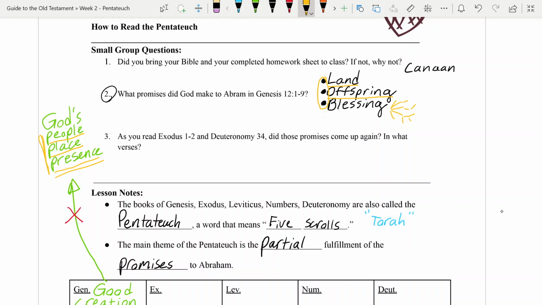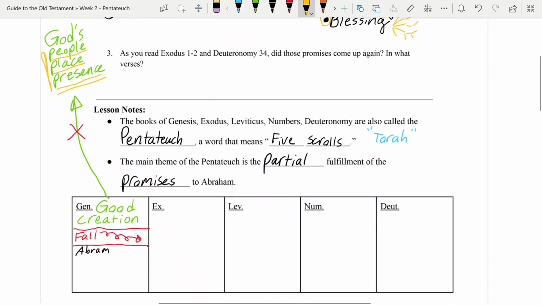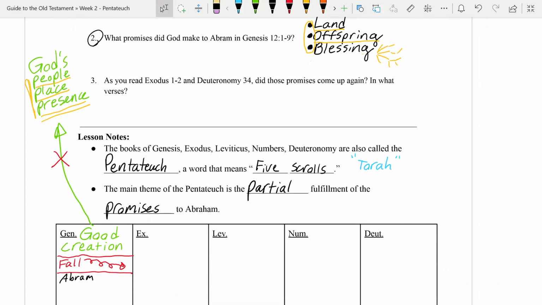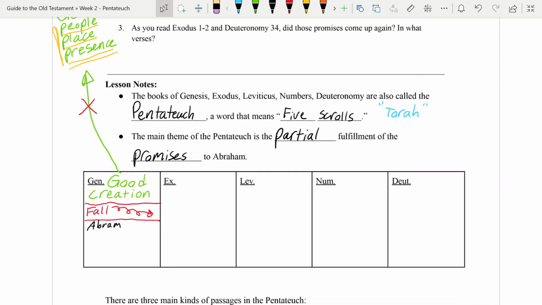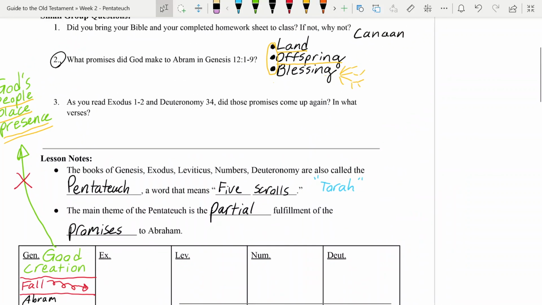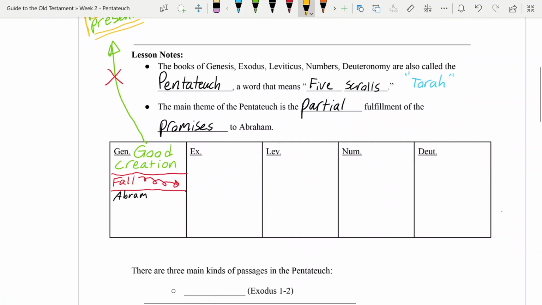And we're talking about the blessing that comes from being in God's presence, like Adam and Eve were. And so that's why we want to think of these 3 promises to Abram that we get in Genesis 12 and also chapter 15 and 17. We want to think of those as a rescue plan for the whole creation, right? Because remember, those promises of blessing are going to branch out to all the families of the earth.